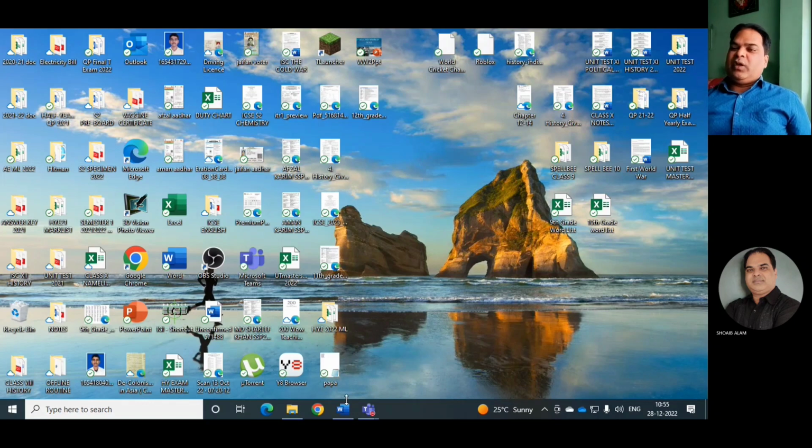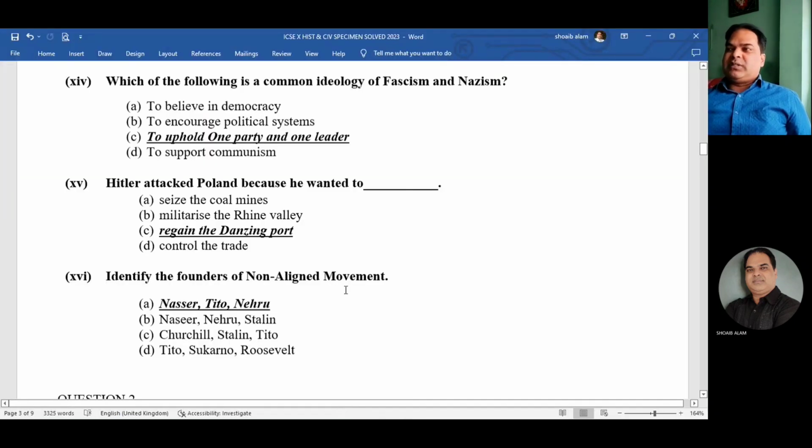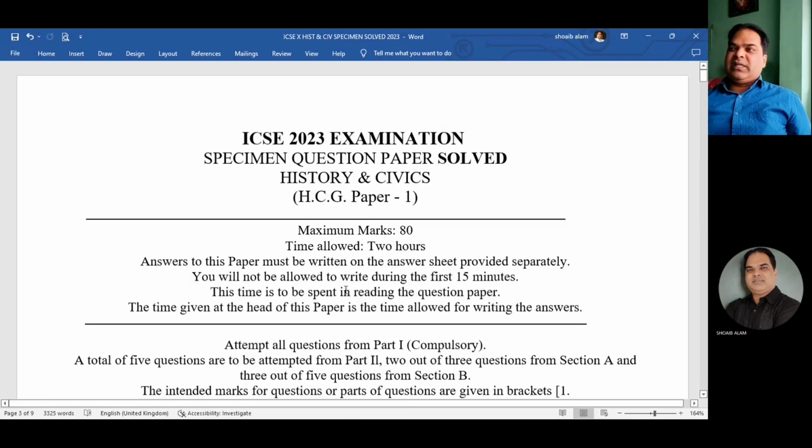So today we are going to go through the specimen paper of ICSE 2023. The ICSE 2023 date sheet is also declared and released, and you might be preparing for your board exams. Many of you might be going through the specimen paper, but you need the answers to it. So I've already prepared answers for the specimen question paper for the 2023 examination of ICSE History and Civics.